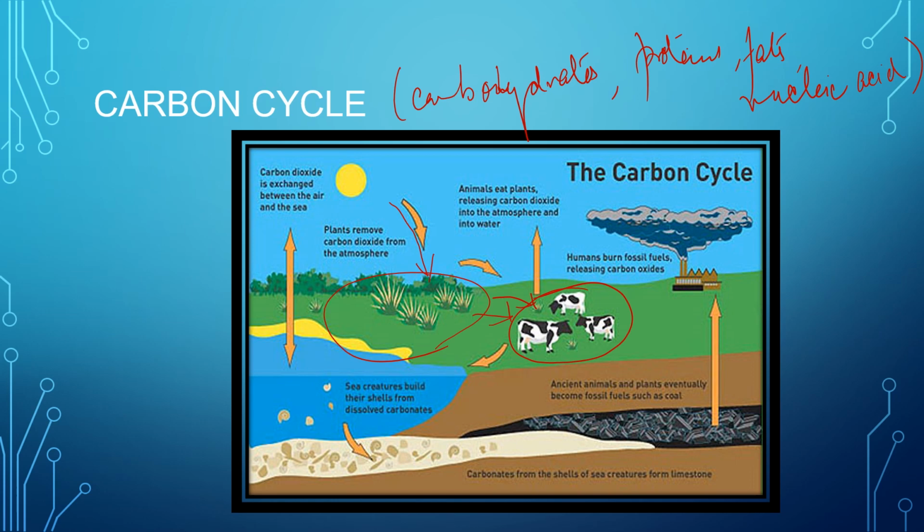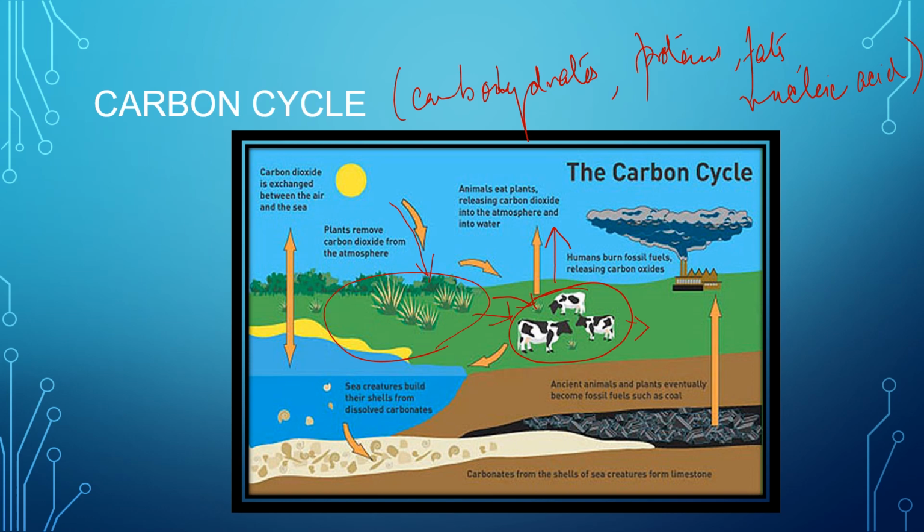So is it clear? Now what happens when plants and animals respire by oxidizing the carbohydrates in their cells to release energy? Again they are giving out carbon dioxide to the atmosphere. And what happens when these plants and animals die? When they die, their bodies are decomposed and carbon dioxide is again returned to the atmosphere.